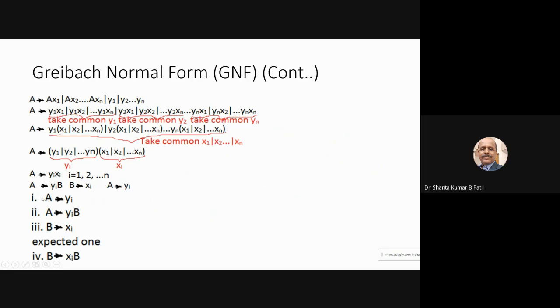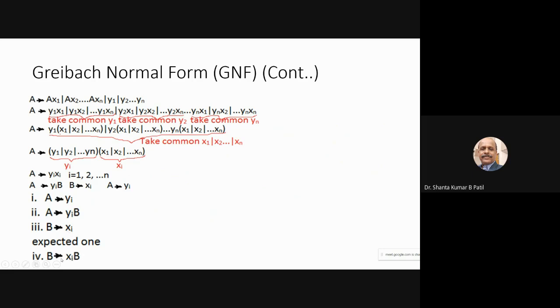I am going to rearrange these Greibach normal form equations. The first one is A derives yi, and the second one is A derives yiB. So this is in the Chomsky normal form. This is also in the Chomsky normal form. And B is the new variable. It is replaced by xi. So B derives xi. If B derives xi, A derives yi, so we get this yiB in the derivation. If B derives xi, you can expect